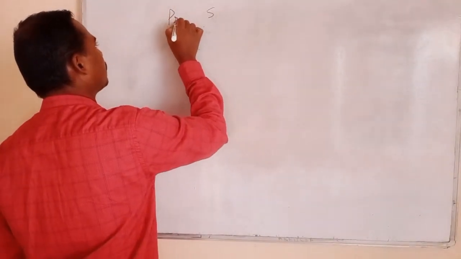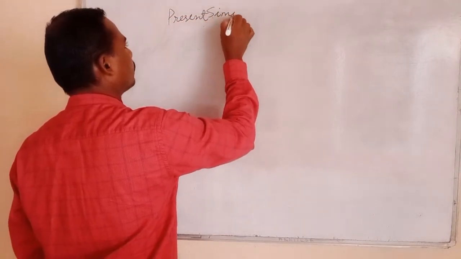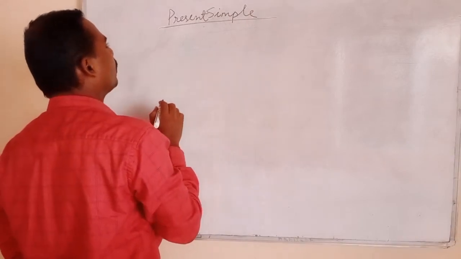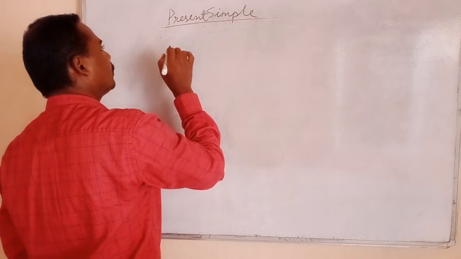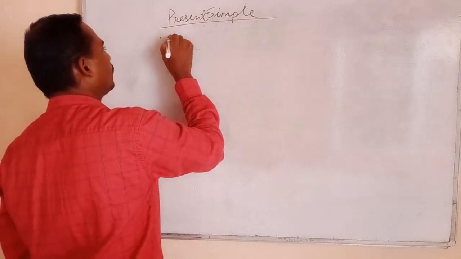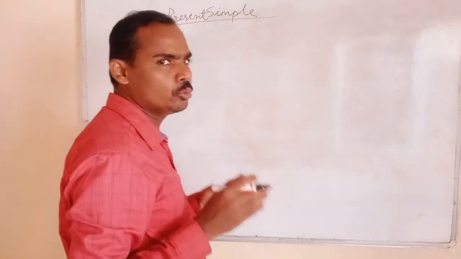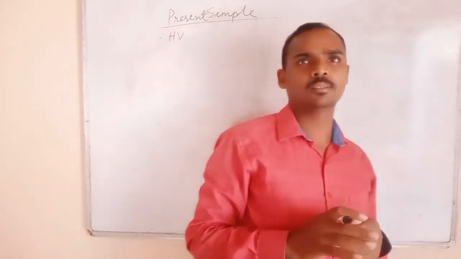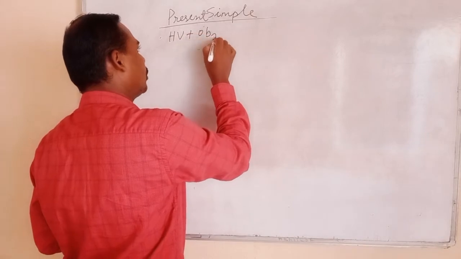Present simple. In present simple, first we have to follow the rules. The rule is helping verb. First you use the helping verb, as it is the interrogative sentence, plus object.